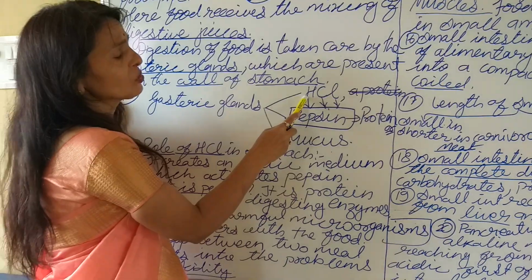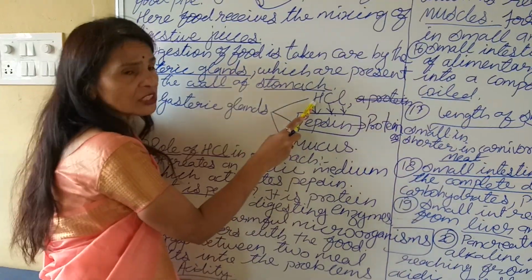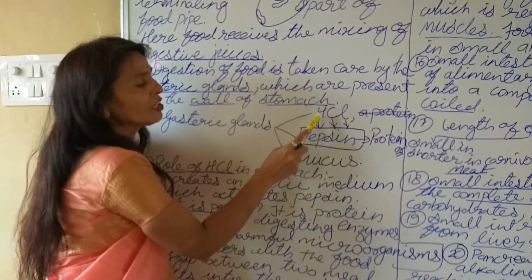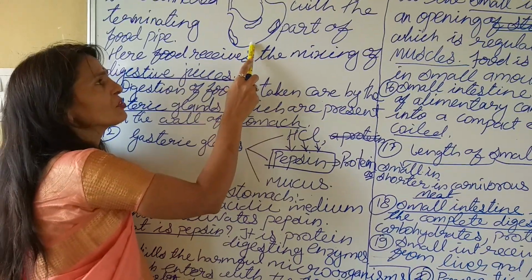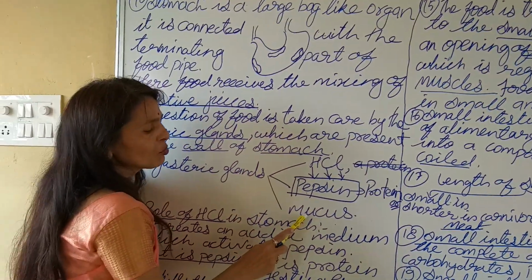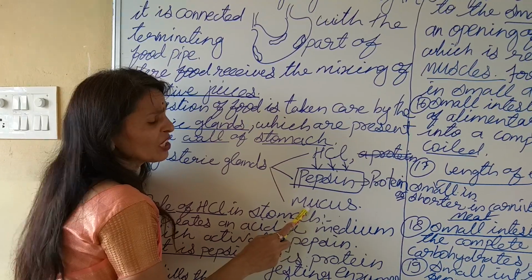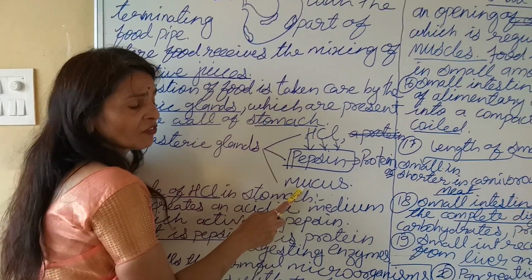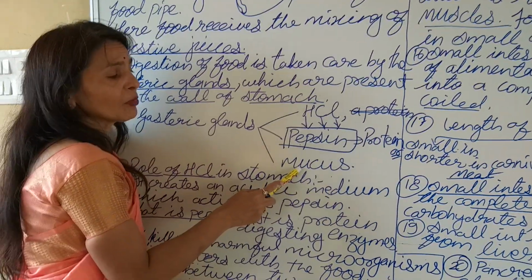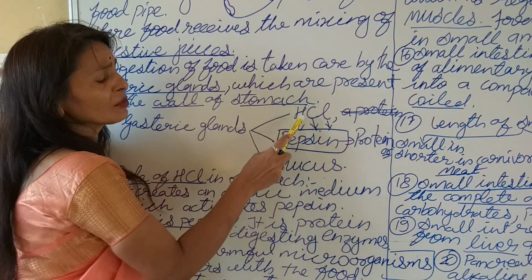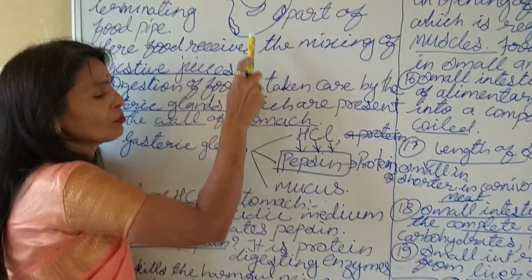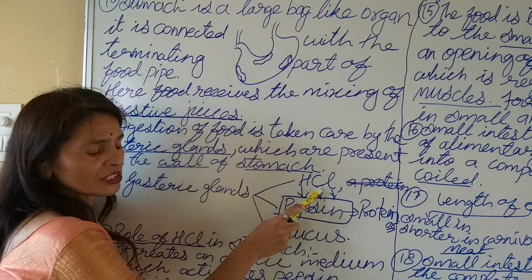So if there is no food, there is no mixing of HCl with it, and it can harm the lining of the stomach. Hence, this mucus provides a greasy surface to the lining of the stomach to protect it from the harmful effect of HCl.